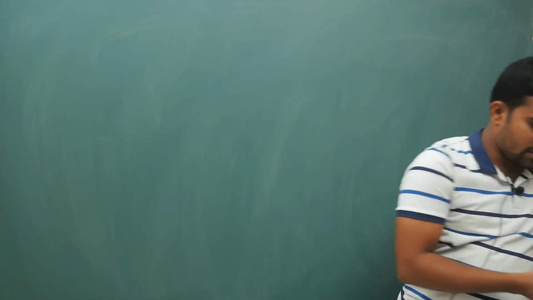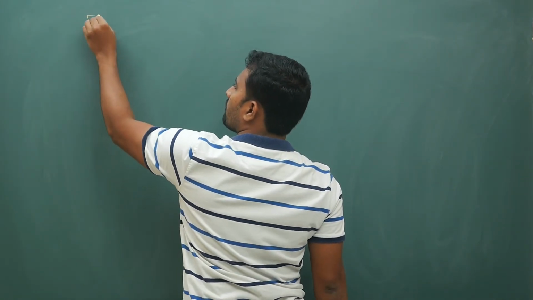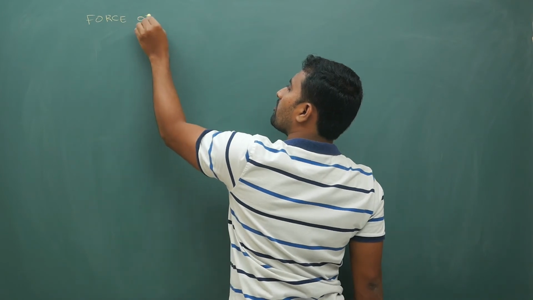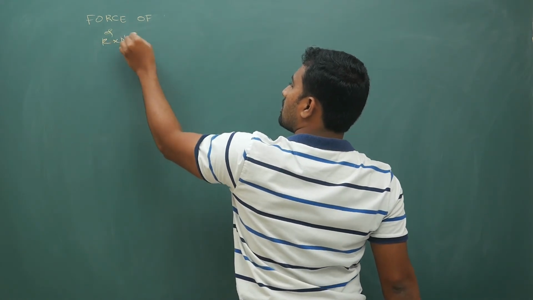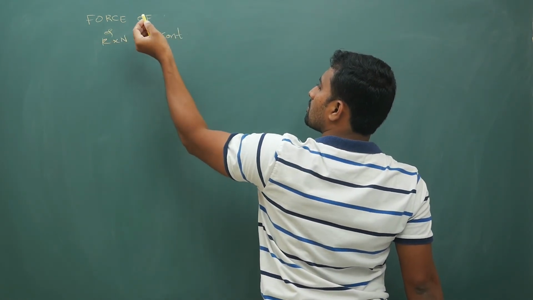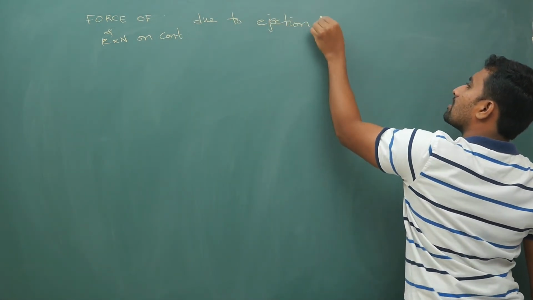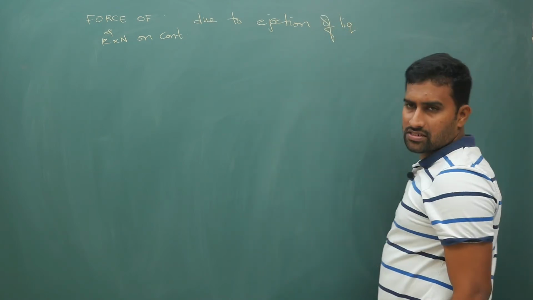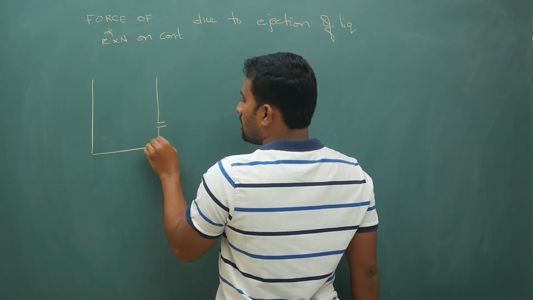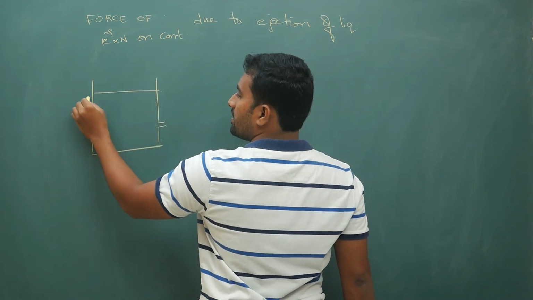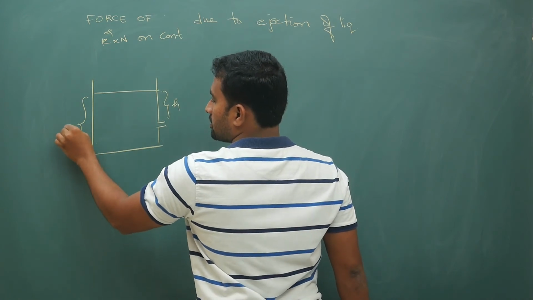Now observe carefully. The force or reaction on the container due to ejection of liquid, which people call the reaction force. So what is that? Let me tell you. Now let's take some container and liquid is coming out. Let us say this height is h, this is some capital H.